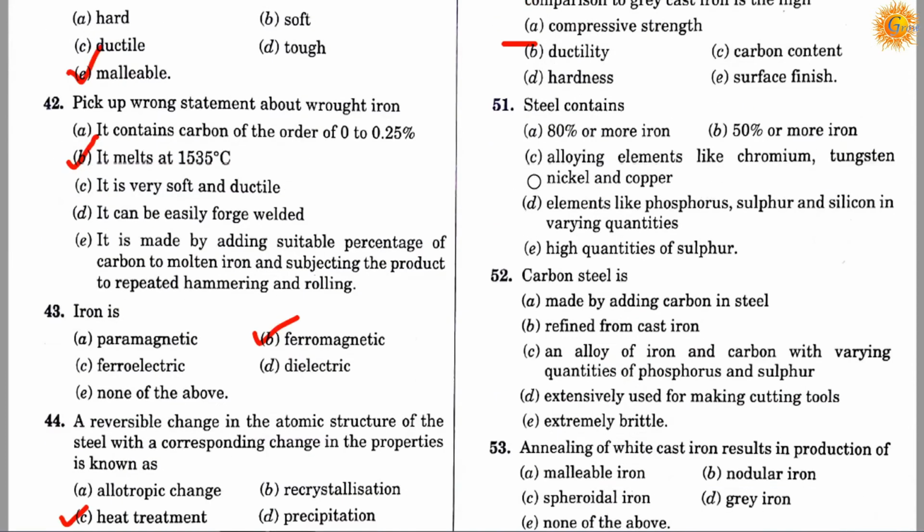Question number 51. Steel contents. Option A, 80% or more iron. Option B, 50% or more iron. Option C, alloying elements like chromium, tungsten, nickel, and copper. Option D, elements like phosphorus, sulfur, and silicon in varying quantities. And option E, a high quantity of sulfur. Correct answer is B, 50% or more iron. Question 51, steel content is 50% or more iron.